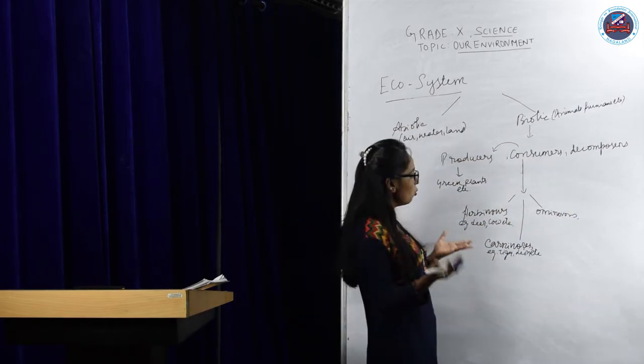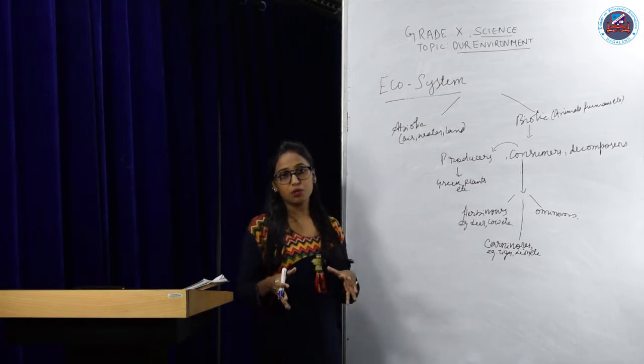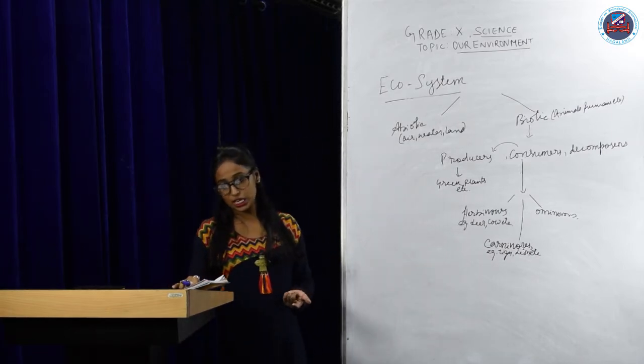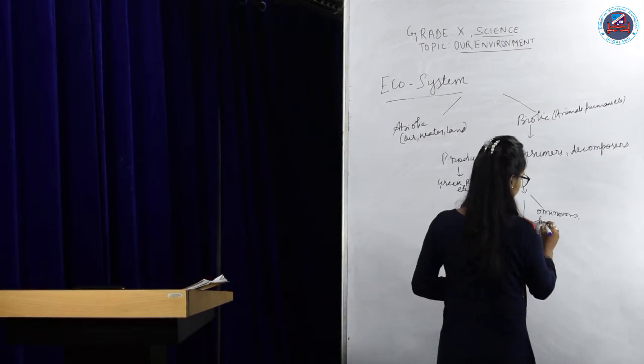That means, like humans, who eat both flesh and plants. The animals who eat both plants and animals are known as the omnivores. Examples like dog, cat, humans, etc.